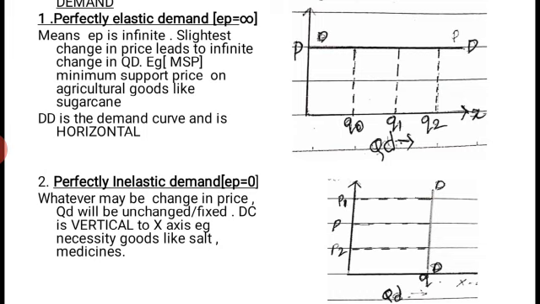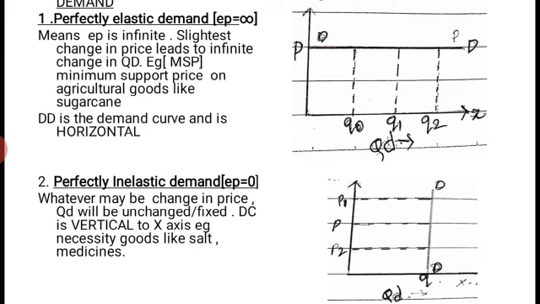Examples: necessity goods like salt and medicine. These are goods which do not have any substitutes. Instead of salt you cannot use any other good or product to bring the taste of the salt; it literally has no substitute. And whether the price remains the same, increases or decreases, the same quantity of salt is required to be used while cooking that food.